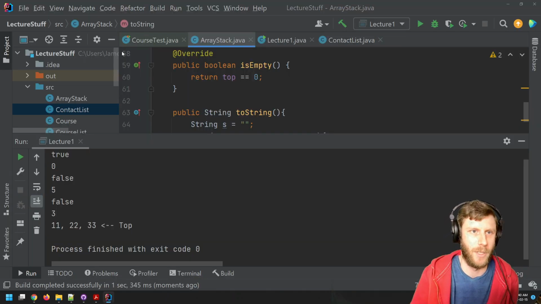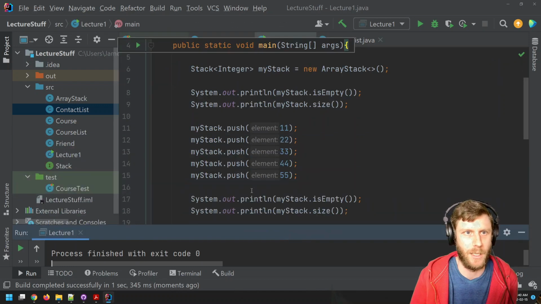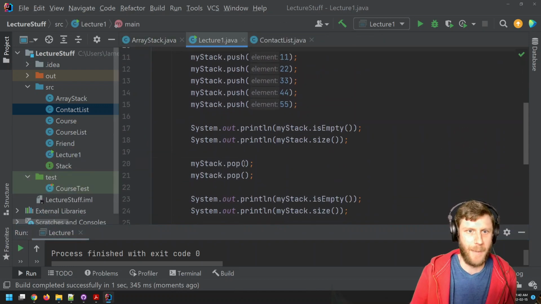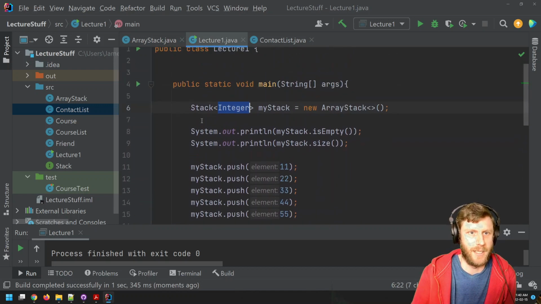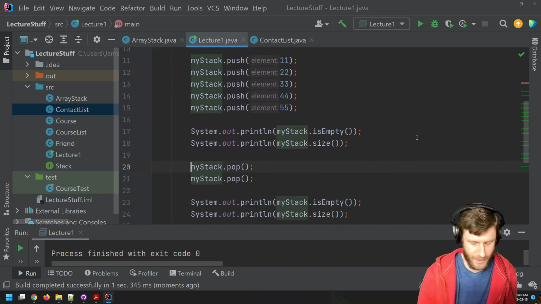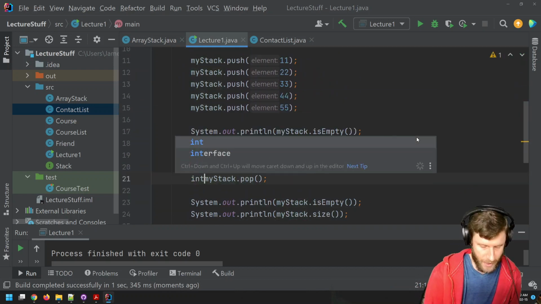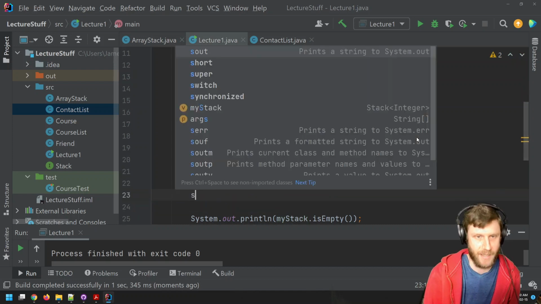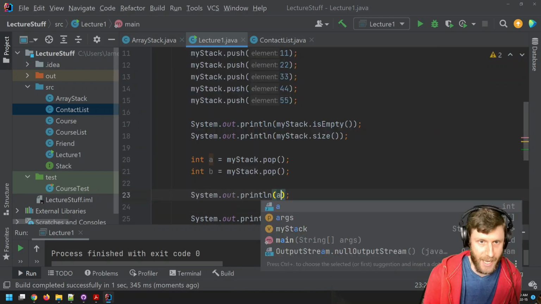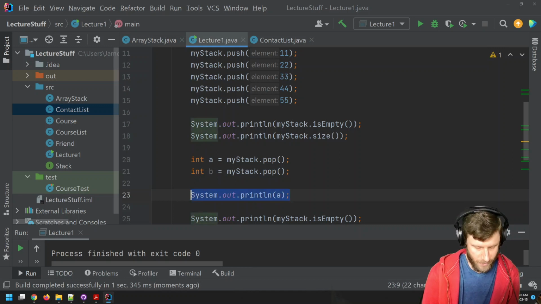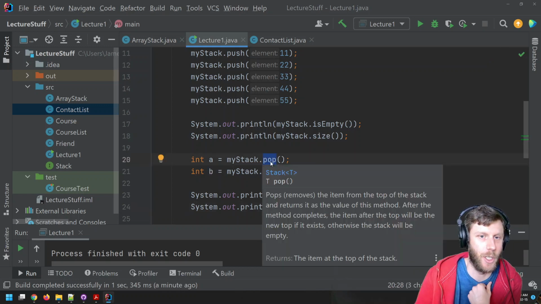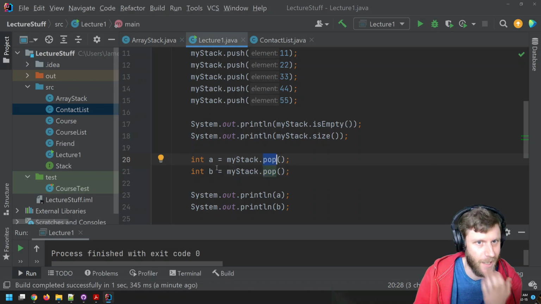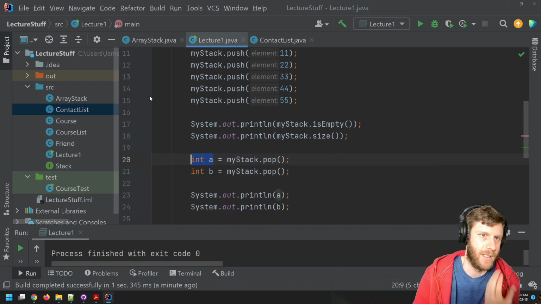But for example, if I go back to lecture 1, I'm popping. The things on this stack are type Integer, but if I come along and say int a equals, int b equals, and then I say System.out a, and then System.out b, pop is going to return an Integer here, but I can put that Integer into int a.